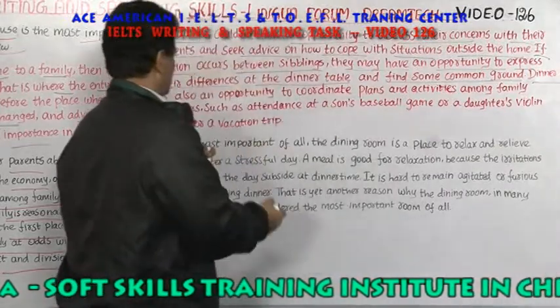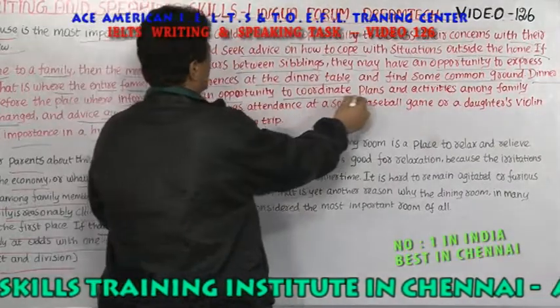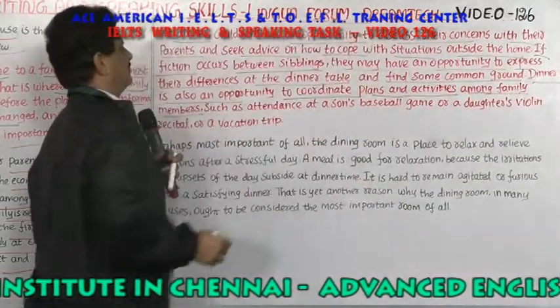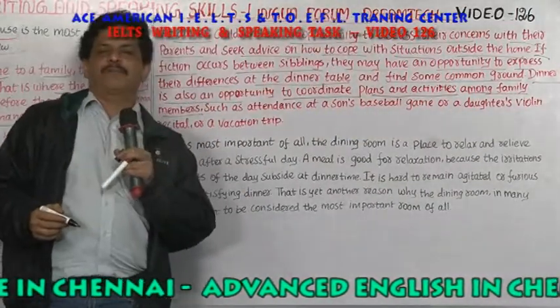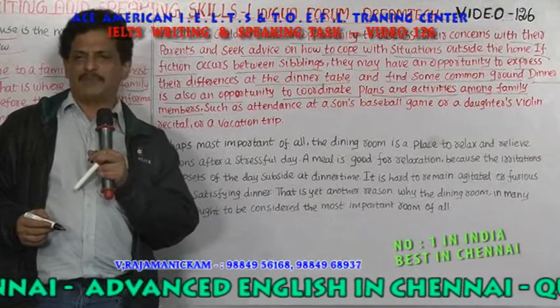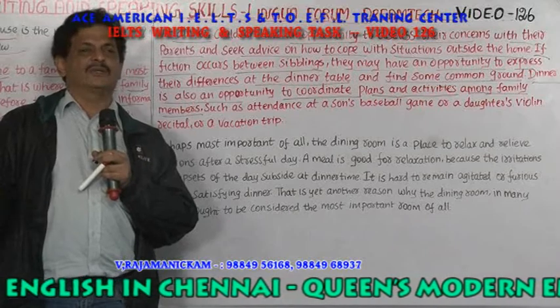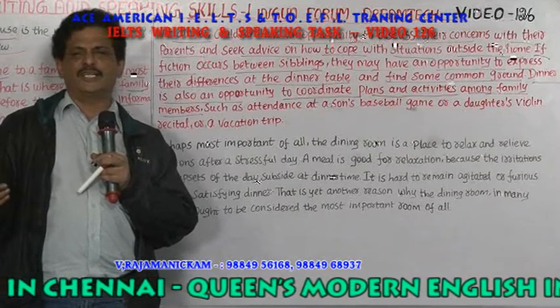Dinner is also an opportunity to coordinate plans and activities among family members. So dinner time is the time when the head of the family returns after office work and the mother comes back. The son and daughter finish their schooling and college.